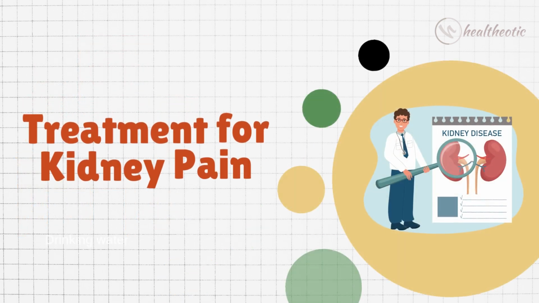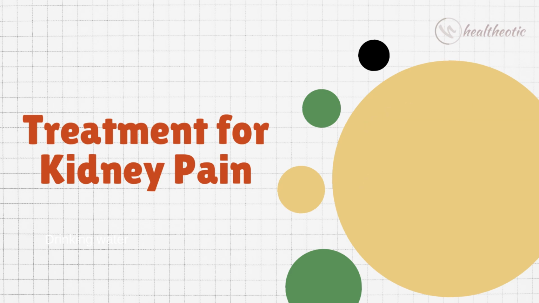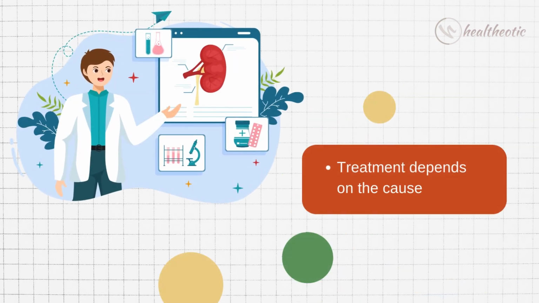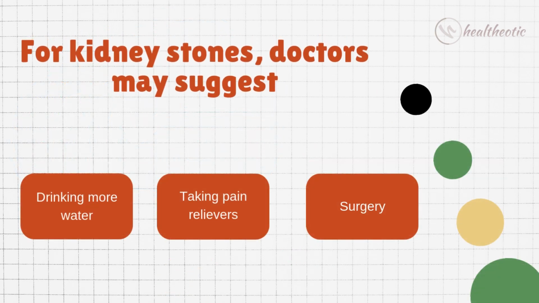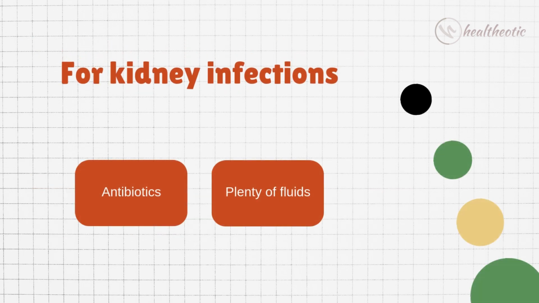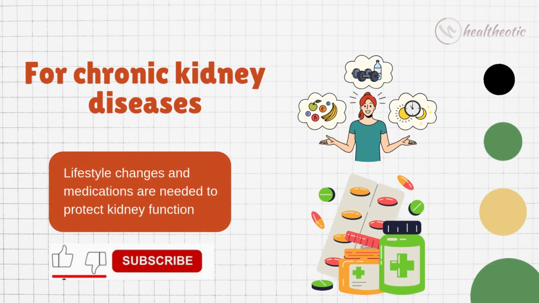So, what are the treatment options available for kidney pain? Treatment options depend on the cause. For kidney stones, doctors may suggest drinking more water, taking pain relievers, or even surgery if the stone is large. And for kidney infection, antibiotics and plenty of fluids are usually prescribed. For chronic kidney diseases, lifestyle changes and medications are needed to protect kidney function.